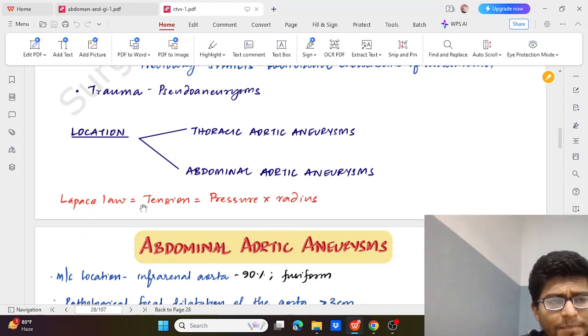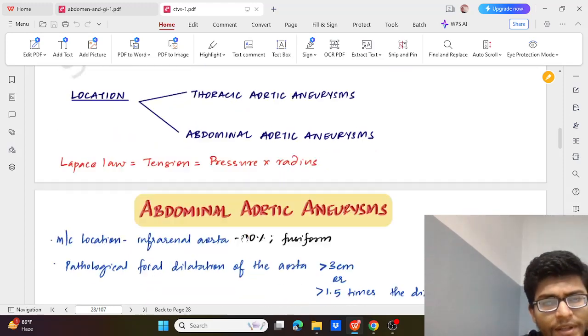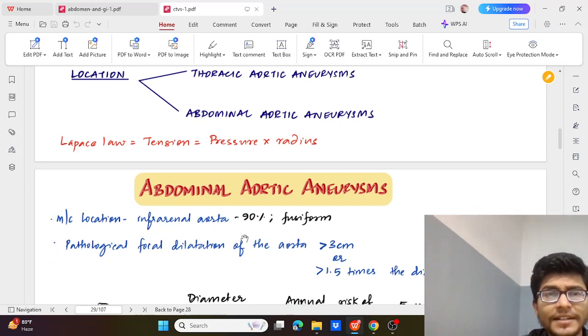We have to consider Laplace's law in this, where tension is equal to pressure times radius. So as per that, the risk will increase as the radius increases or pressure increases. So that is hypertension and size causing